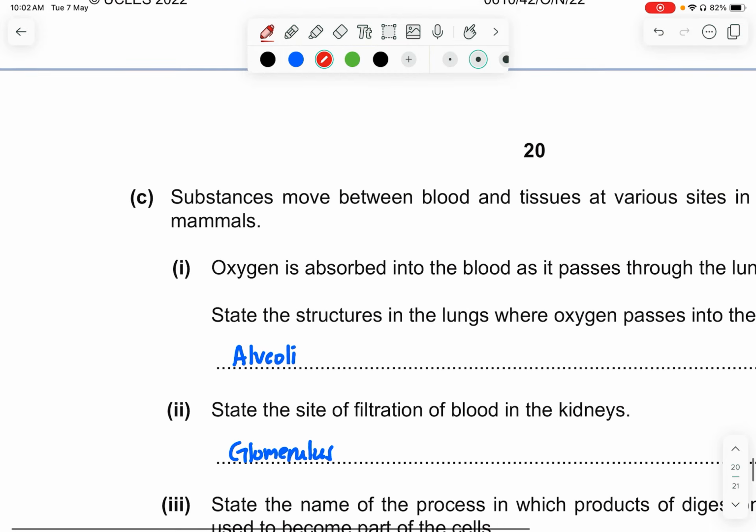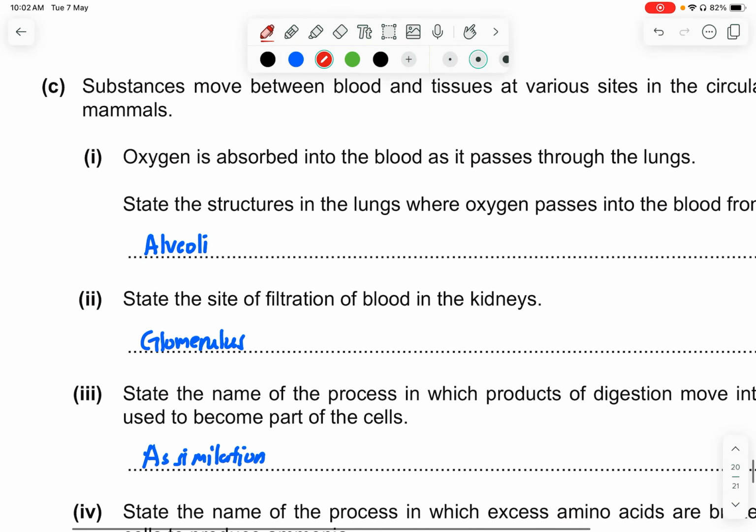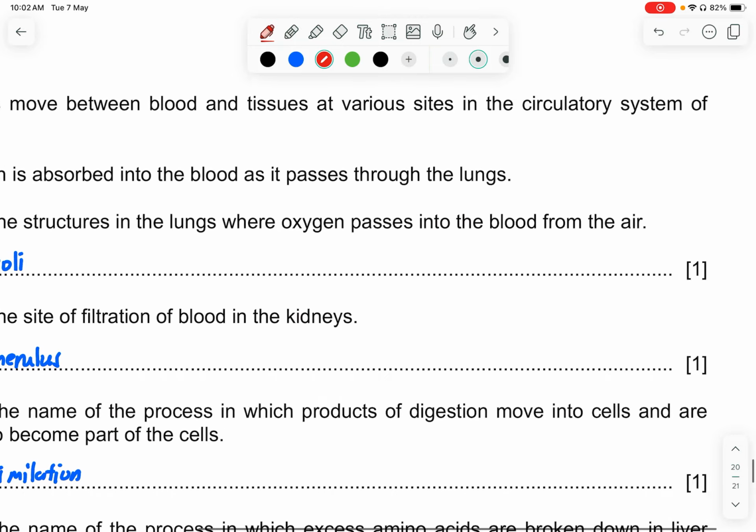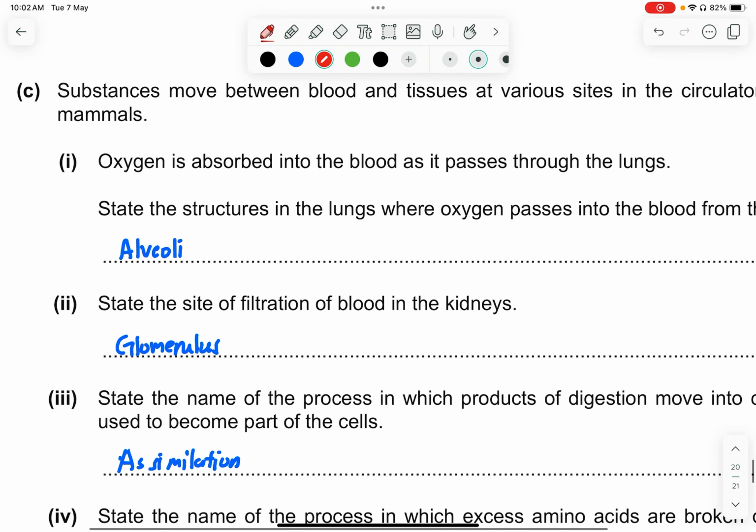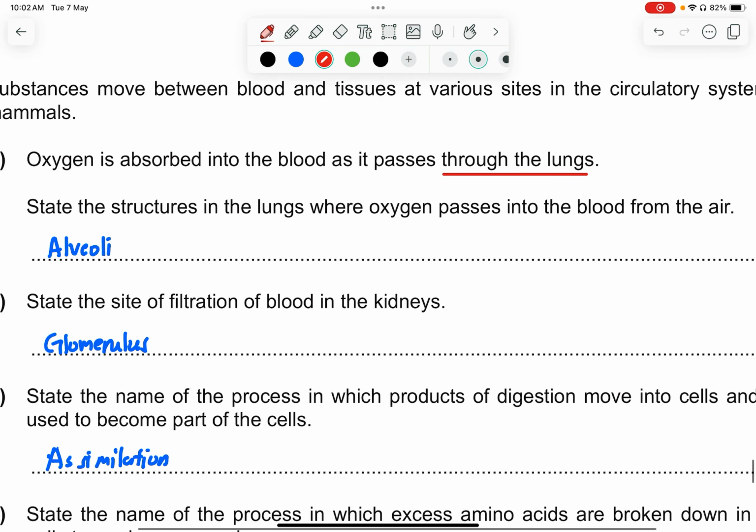Okay. Part C, substances move between blood and tissues at various sites in the circulatory system of mammals. Part 1, oxygen is absorbed into the blood as it passes through the lungs. State the structure in the lungs where oxygen passes into the blood. So it means that there's a lining, and you can see there's a lot of O2, and these are the capillaries. So you want to know what is this layer, how did it penetrate into? So this is the alveoli.